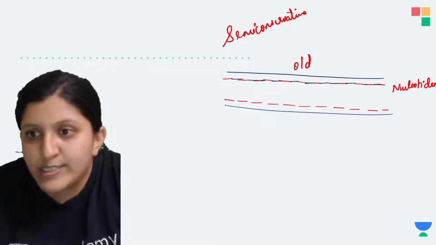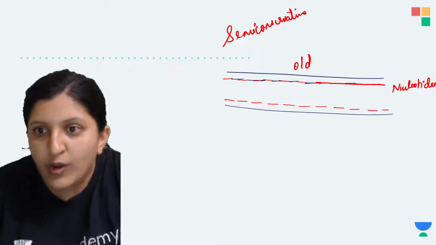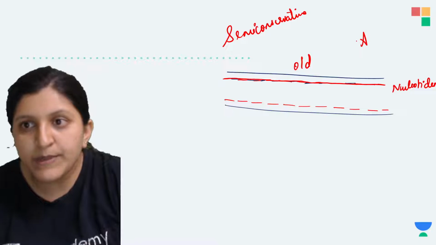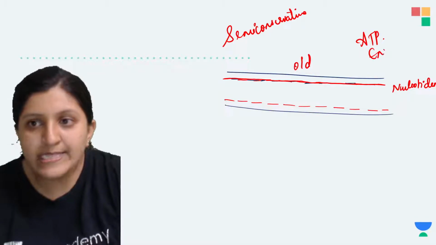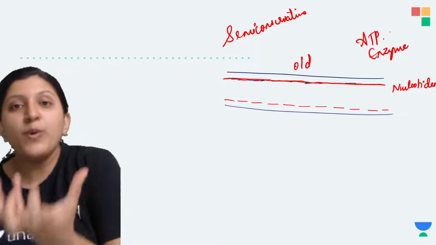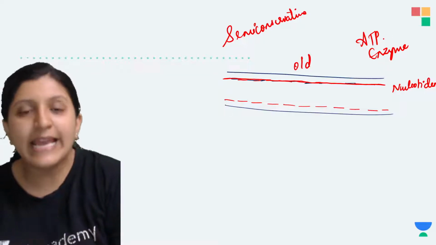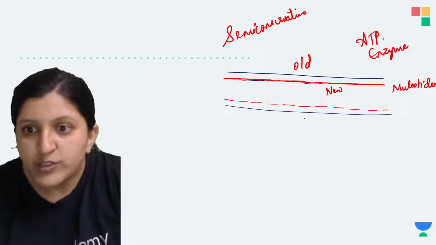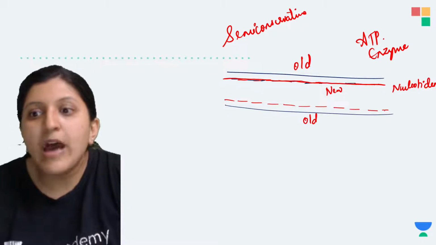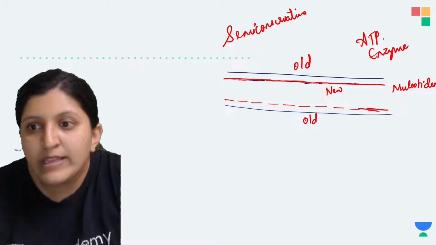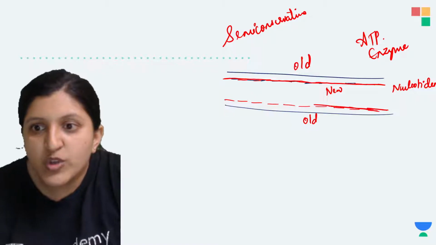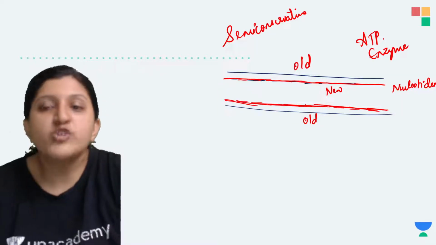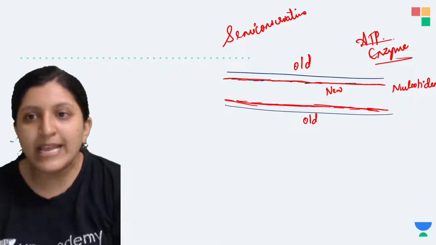For joining all these nucleotides there is a requirement of ATP and a requirement of an enzyme. For that reason the protein synthesis, RNA synthesis and ATP synthesis are going to increase. Now this strand is a new one, and this one was an old strand. Again, in order to join all these nucleotides together, there is an enzyme requirement and an energy requirement. So again ATP and enzyme are required.